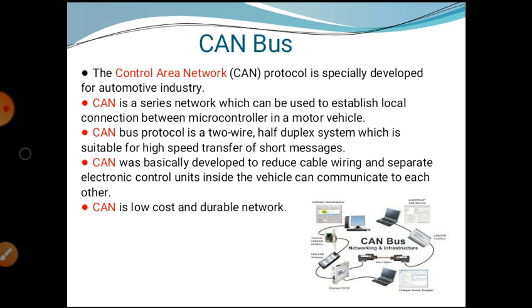The protocol is specially developed for the automotive industry. CAN is a serial network which can be used to establish local connections between microcontrollers in a motor vehicle. The CAN bus protocol is a two-wired half duplex system which is suitable for high speed transfer of short messages.